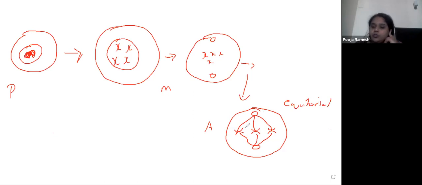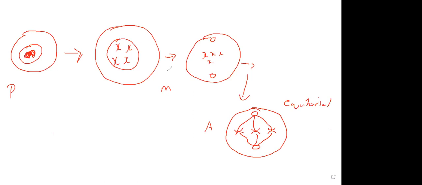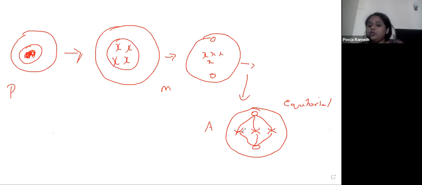Kinetochore will be present on either side, so it is like a handle, and you can pull it like this. And then the chromosomes will split.